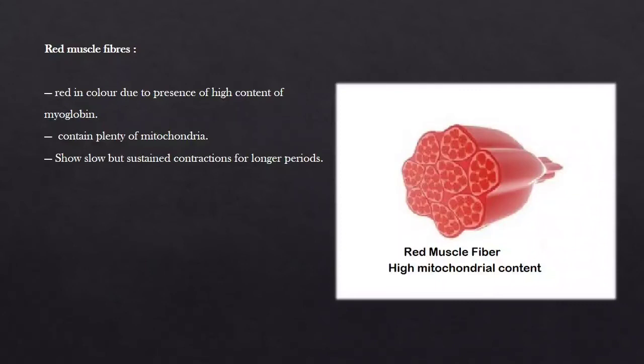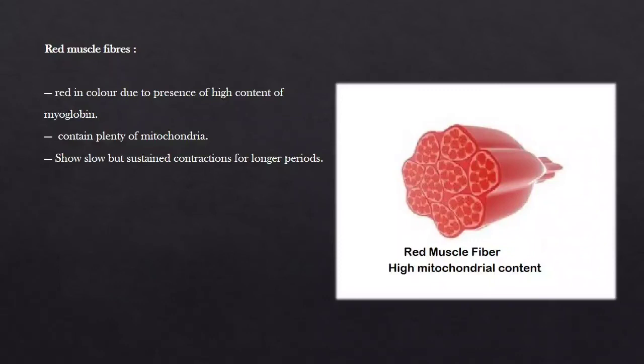Okay. Now, the next comparison point. Red fibers show slow and continuous contraction, while white fibers have rapid contractions. And the diameter of the red muscle fiber is small as compared to the white muscle fiber. So, the red color is due to what? The presence of a high content of myoglobin. Now, myoglobin is an iron and oxygen binding protein found in skeletal muscle. As we said, red fibers contain many mitochondria. They show slow contraction.